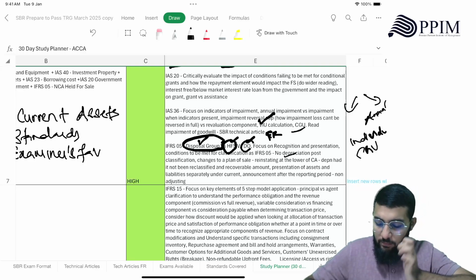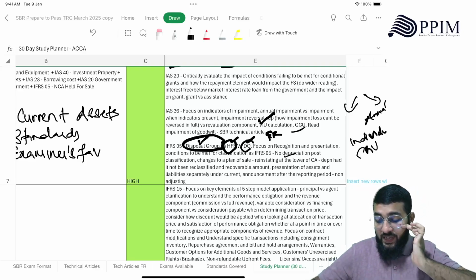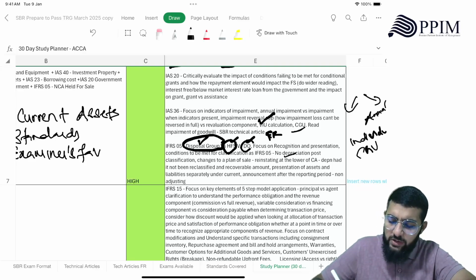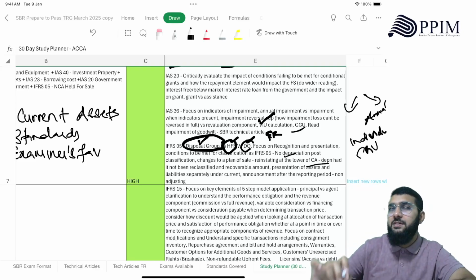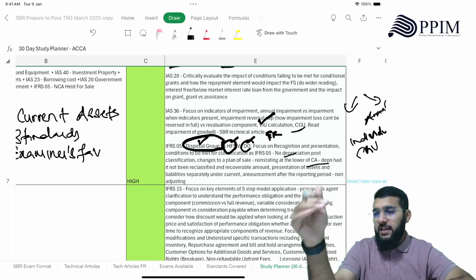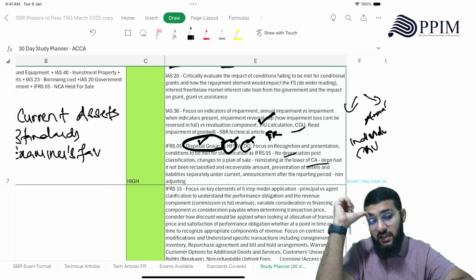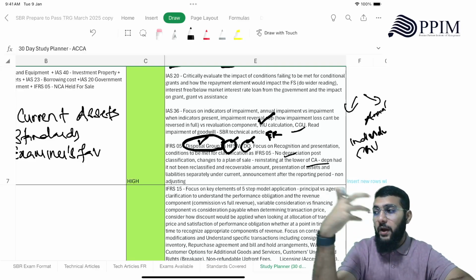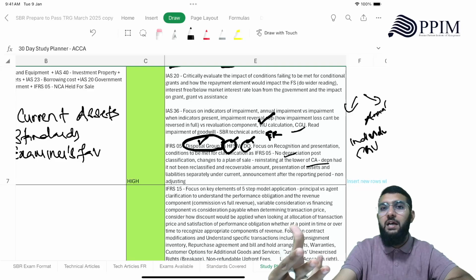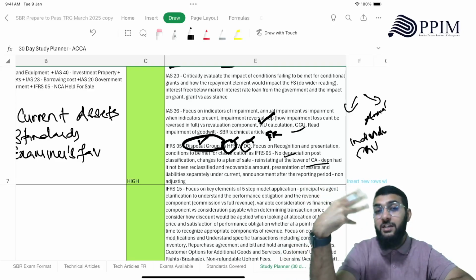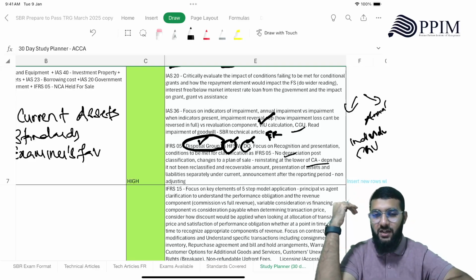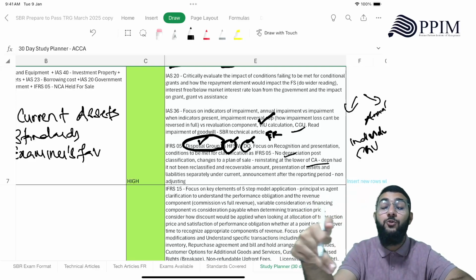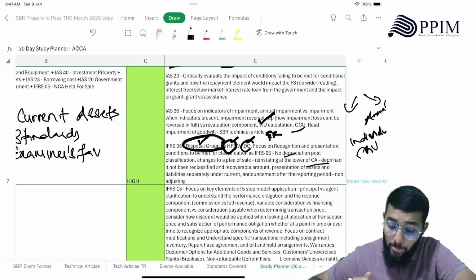All right. Then changes to a plan of sale, right? Reinstating at the lower of carrying amount minus depreciation, had it not been reclassified. Now, what happens here? Okay. At FR level, we have classified as held for sale, right? Now, here you need to focus on what happens if the sale does not happen. What if the conditions change, right? So you have to reclassify it as non-current assets. So what happens then? How are you going to deal with it, right? That also you should know.